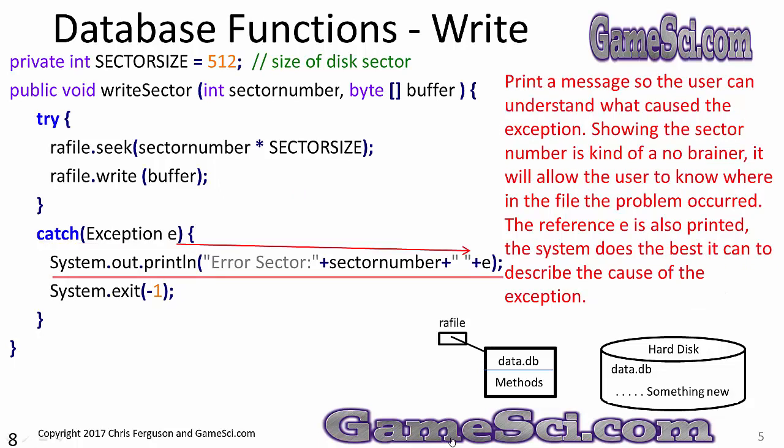Here's just an example of the catch executing. We're going to System.out.println to the screen what sector number had a problem, and hopefully we'll get a nice description in the e variable. Print a message so the user can understand what caused the exception. Showing the sector number is kind of a no-brainer. It will allow the user to know where in the file the problem occurred. The reference e is also printed. The system does the best it can to describe the cause of the exception. If you just print out e, you should get at least a reasonable message on what happened to your program.